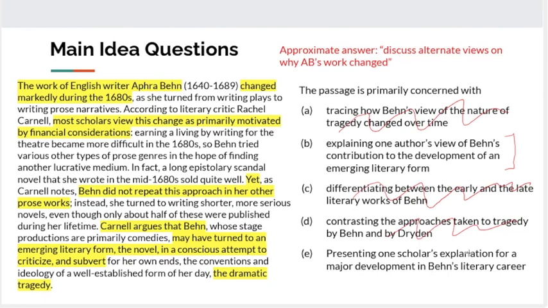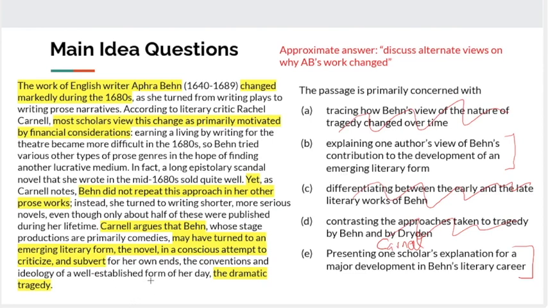Presenting one scholar's explanation for a major development in Behn's literary career. Well, one scholar, Hartnell's explanation for a major development, meaning this turn towards the novel. That seems pretty good, but let's check the others. So explaining one author's views of her contribution, is it really discussing her contribution to the development of the novel?